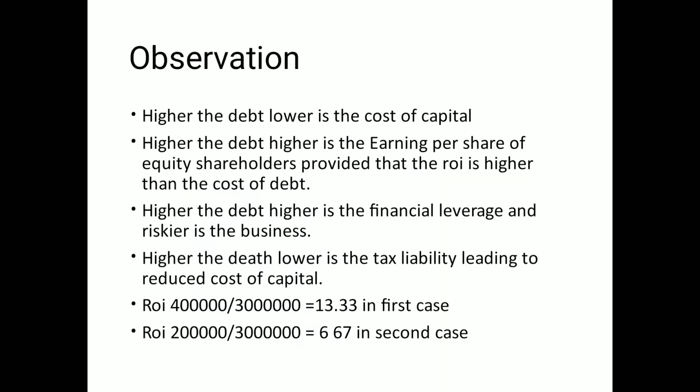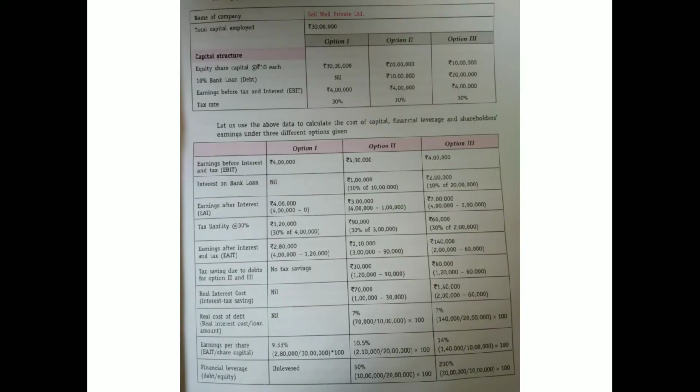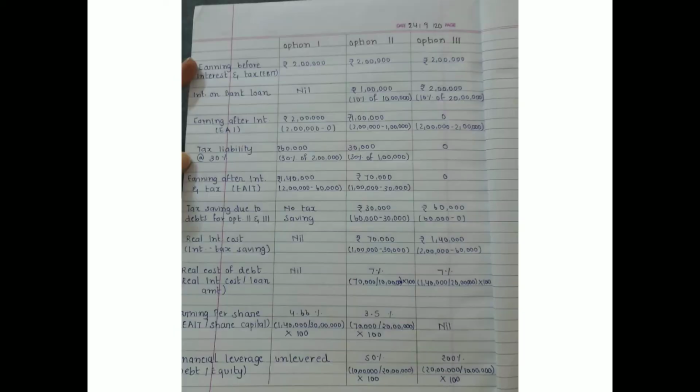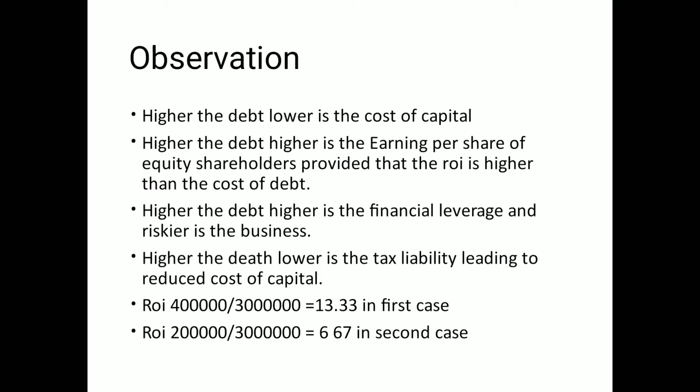The first observation is, higher the debt, lower is the cost of capital, because the interest payable on debt is tax deductible, as we had seen in this slide. See the third option, the tax liability is minimal, 60,000 only, as compared to option 1 and option 2, right? Second observation, higher the debt, higher is the earning per share of equity shareholders, provided that the ROI is higher than the cost of debt.